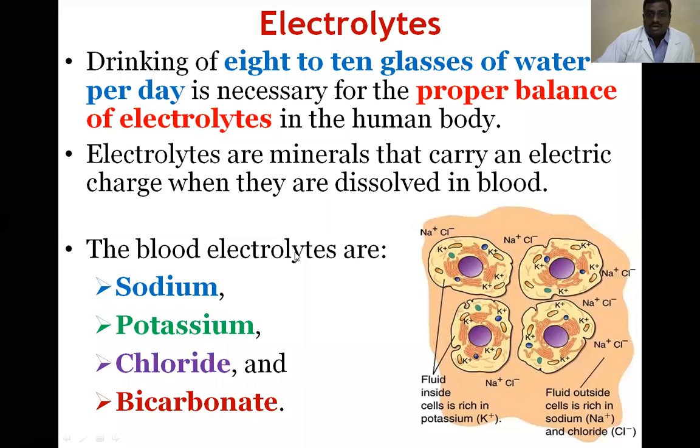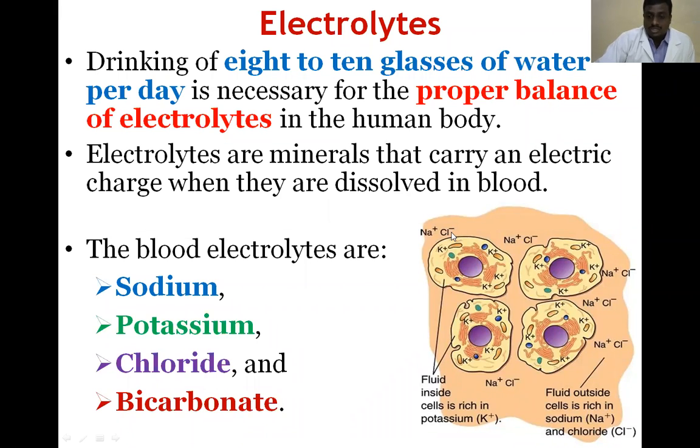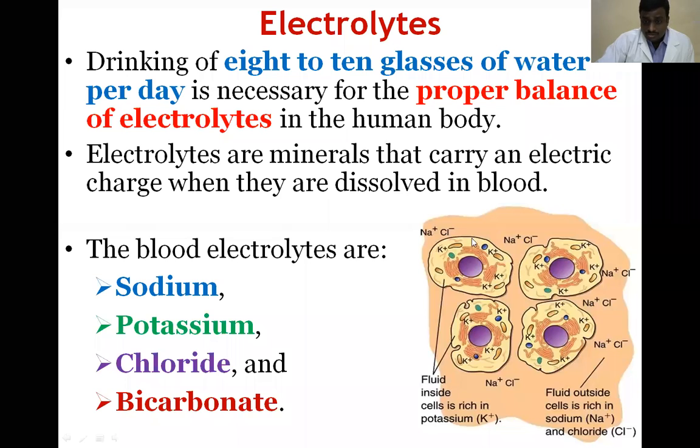Electrolytes have an ionic, electrical charge. Sodium and potassium have a positive electrical charge. Chloride and bicarbonate have a negative charge. These electrolytes are minerals, and they have an electrical charge.